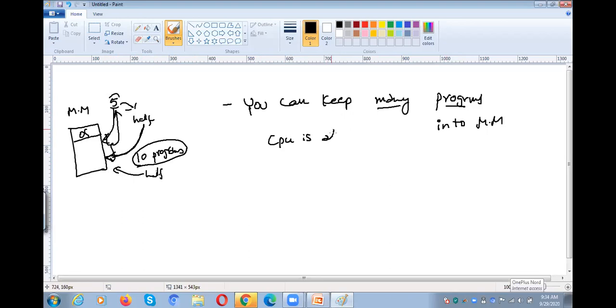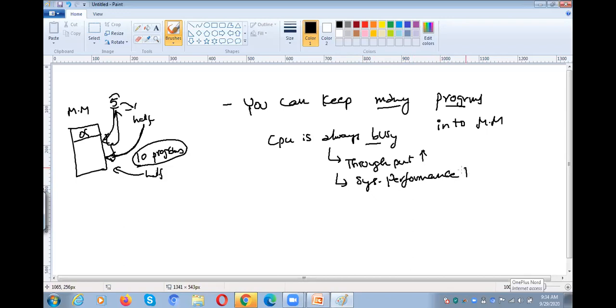The CPU is always busy running the programs. If the CPU is always busy, automatically what happens? Throughput will be more. And whenever the throughput is more, automatically the system performance will be increased. Right? So that is the first advantage of this concept: you can keep many programs in the main memory.